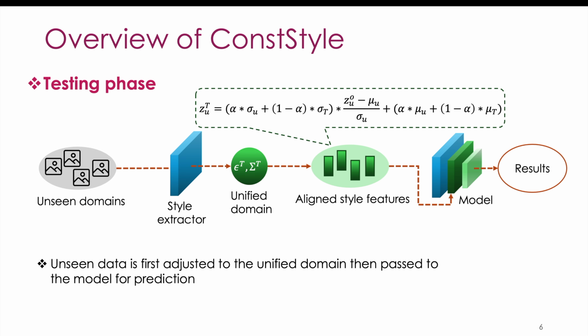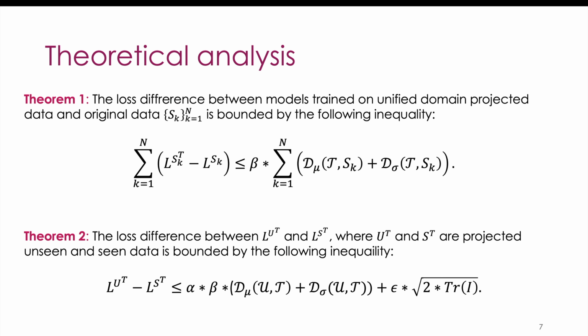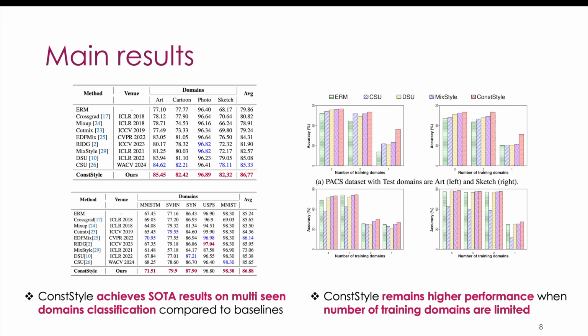We also provide theoretical guarantees for ConstStyle. Specifically, Theorem 1 establishes an upper bound on the model's loss when trained on data projected into the unified domain compared to training on the original data. Theorem 2 further provides an upper bound on the model's loss during inference, for both seen and unseen domains, when their data are projected into the unified domain. Thanks to its principle, ConstStyle outperforms the baselines on various tasks, including both multi-seen domain generalization and limited seen domain generalization, as shown in the slide.